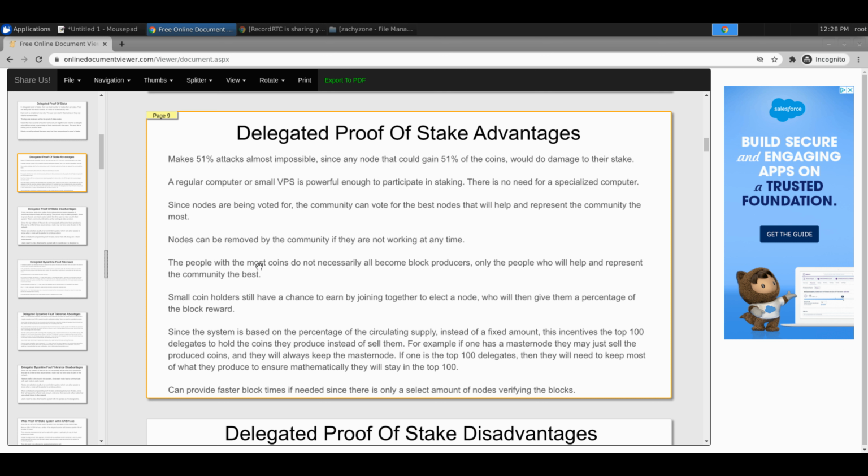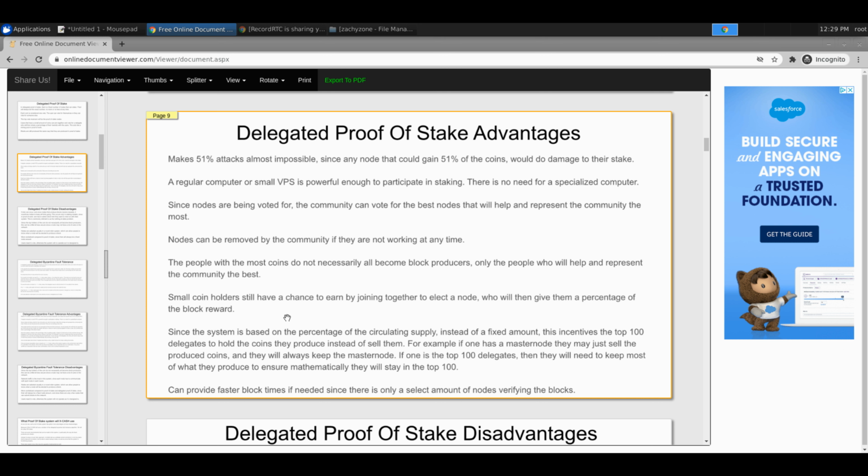So I like that. Also, the rich get richer thing doesn't exactly work, because you might not have a lot of the coin, but you're popular, so you get voted in. I kind of like that too. That's a nice change. Small coin holders, that's what it talks about, can join together. And then here's an interesting one. I've talked about this a few times on Discord, when people have asked questions, or tried to ask, like, how is this better.